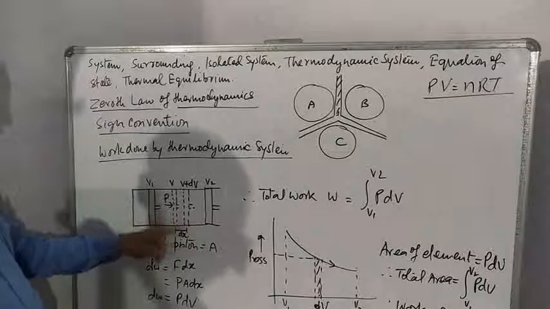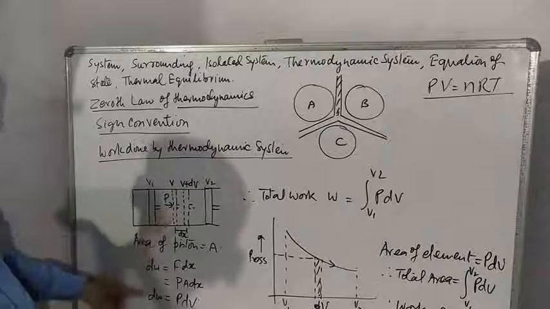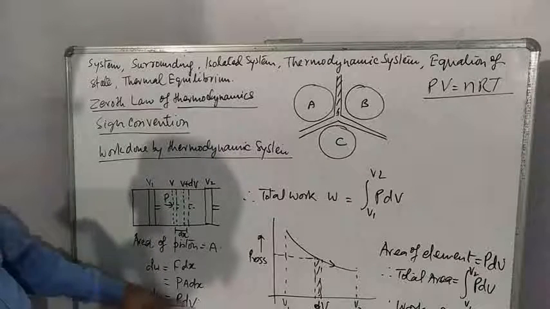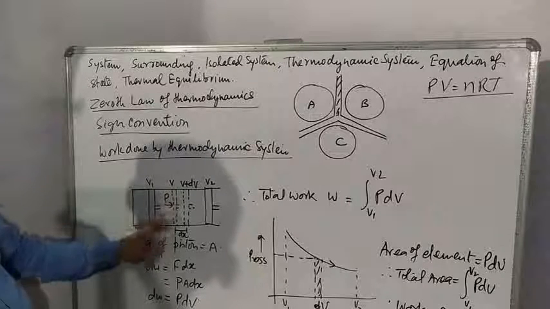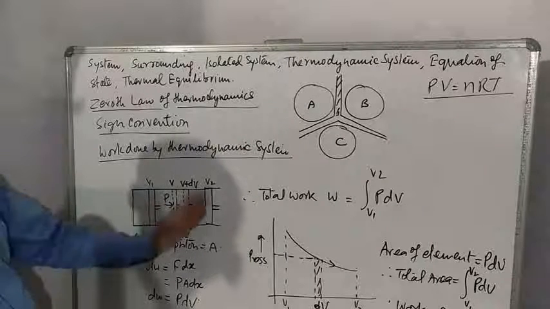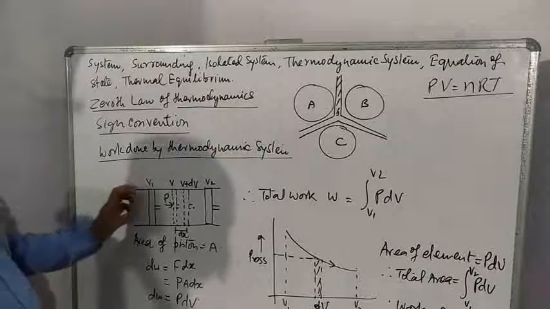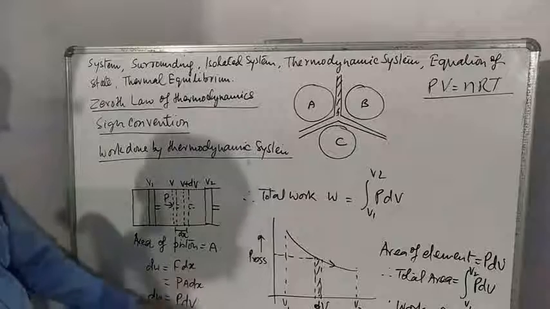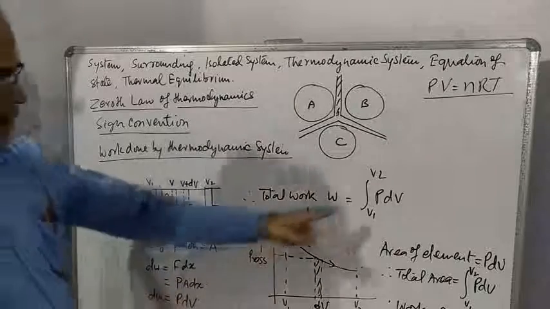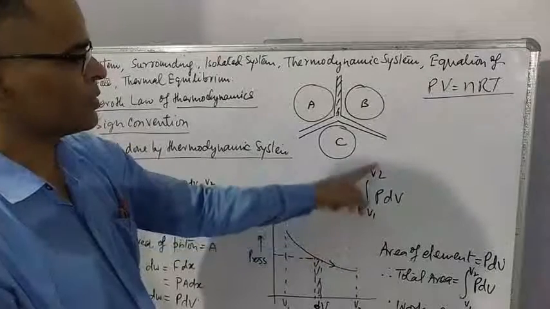So A into dx is this elementary change in volume. So work done is equal to P dV for this displacement. But piston moves from V1 to V2, therefore total work done can be obtained by integrating this expression. Total work done, W is equal to integral of P dV from V1 to V2.